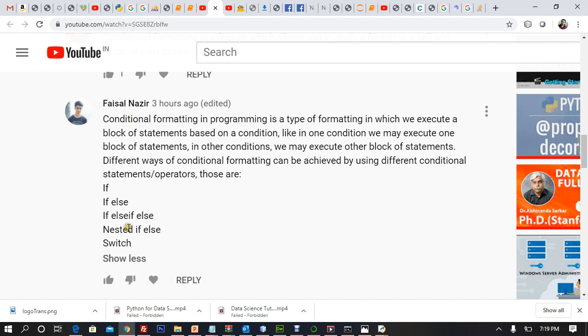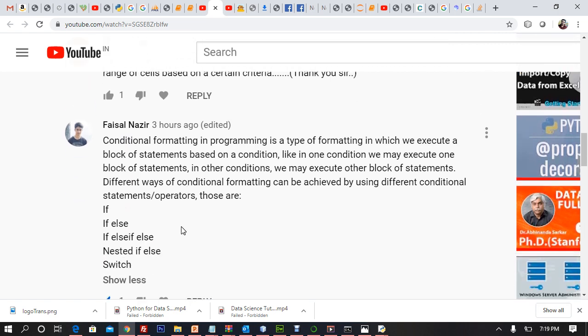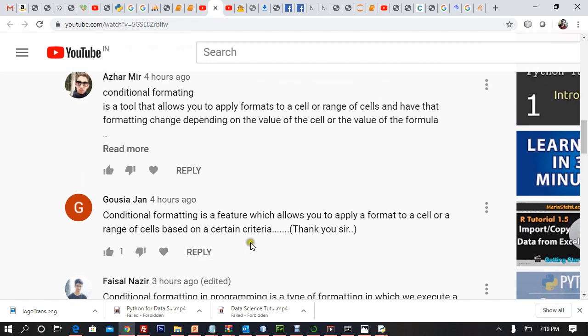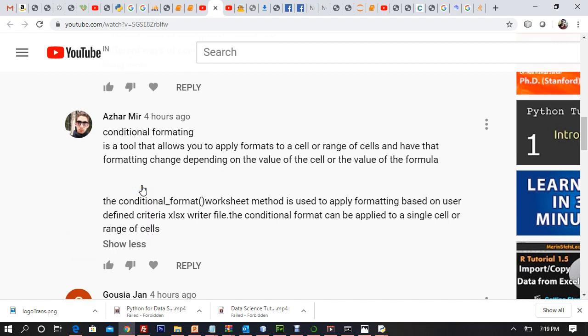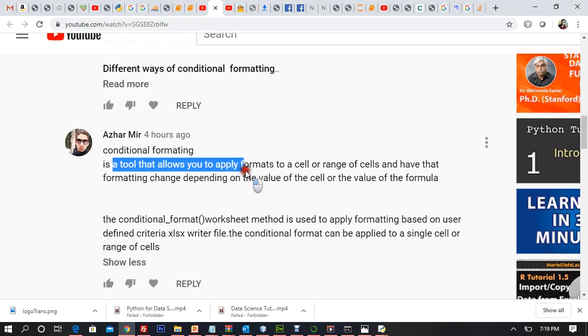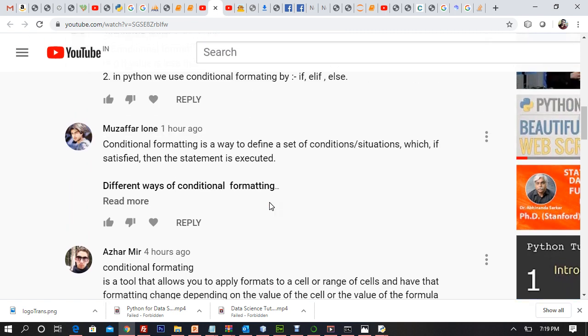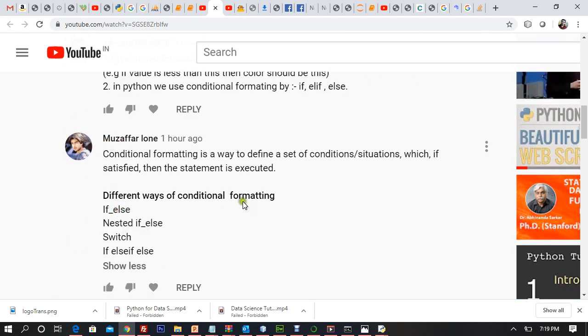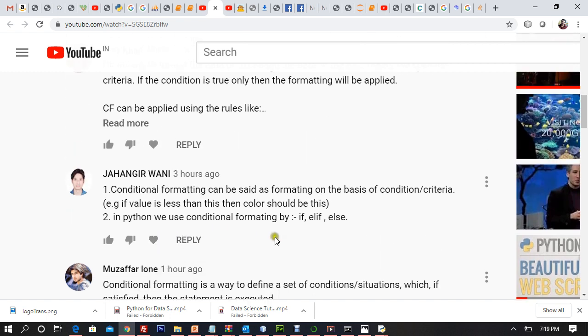Right, Faisal Nazir, absolutely right. You are spot on. Gausia is also replying. Conditional formatting is a feature, but you have not mentioned all the conditional formatting options available in Python. Thank you. You're welcome. And we have Azhar also not mentioning all the features available for conditional formatting in Python. Muzaffar, the consistent one: different ways of conditional formatting are if else, nested if else, switch. Yeah, absolutely right.